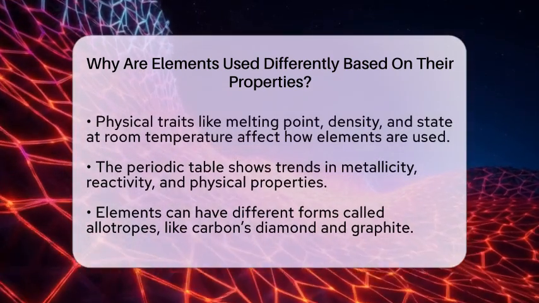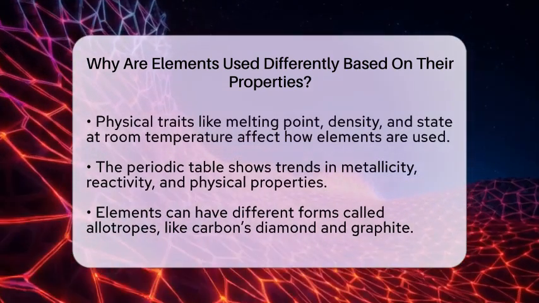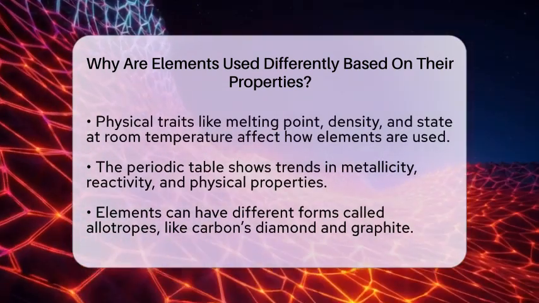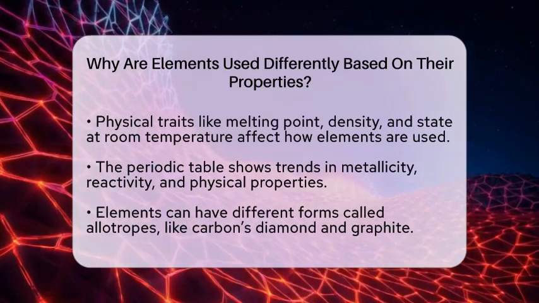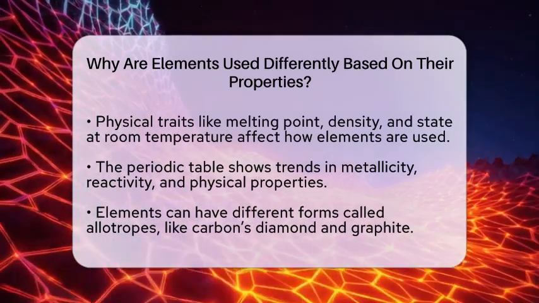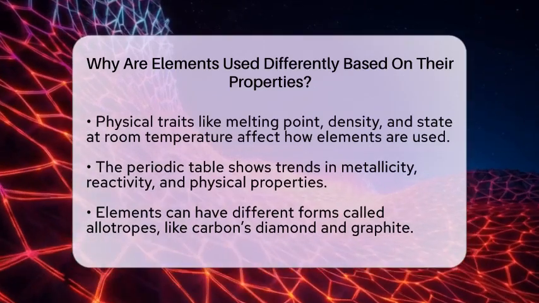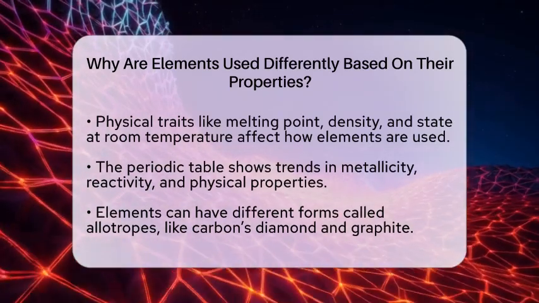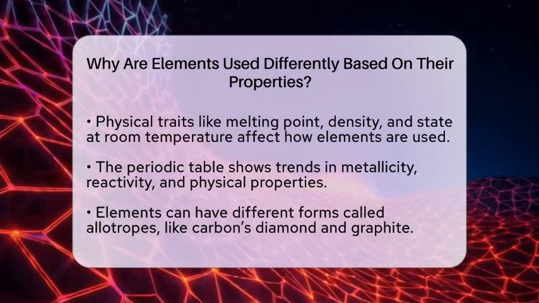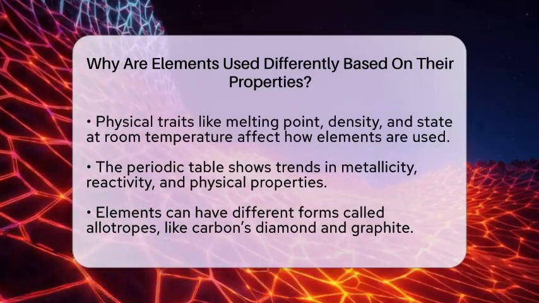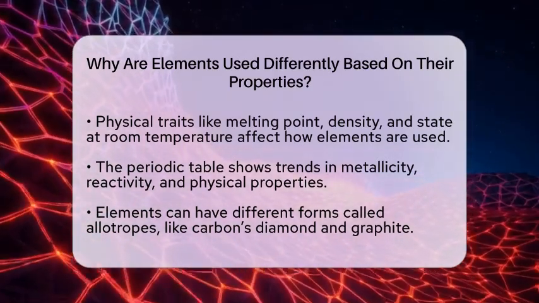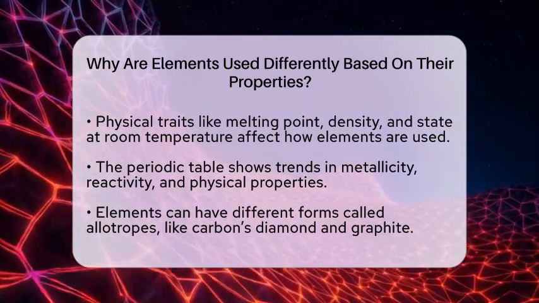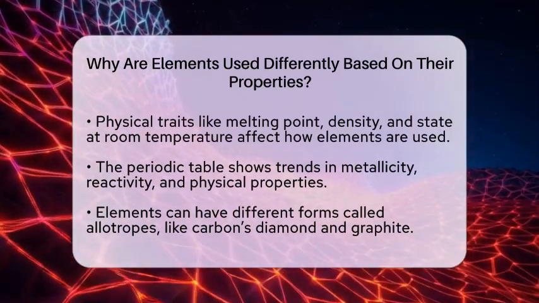Moving from left to right across the table, elements tend to become less metallic and more likely to gain electrons. Moving down a group or column, elements usually become more reactive and have different physical traits. This layout helps scientists and engineers pick the right element for specific tasks, whether it's building bridges, making batteries, or creating medicines.